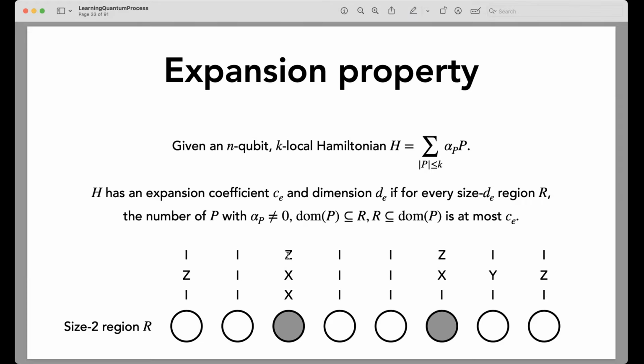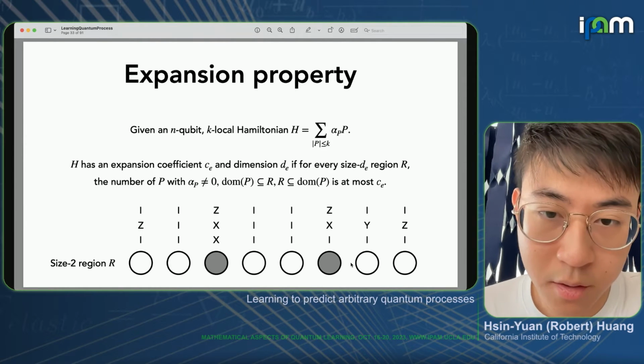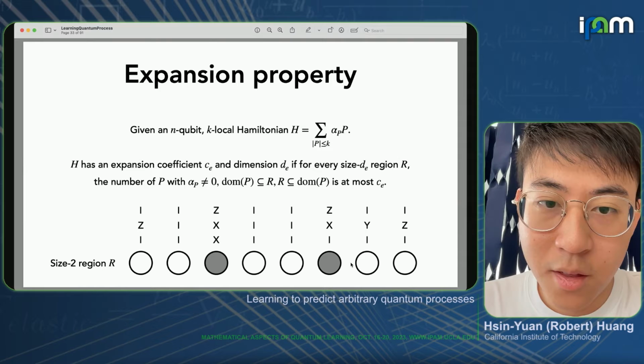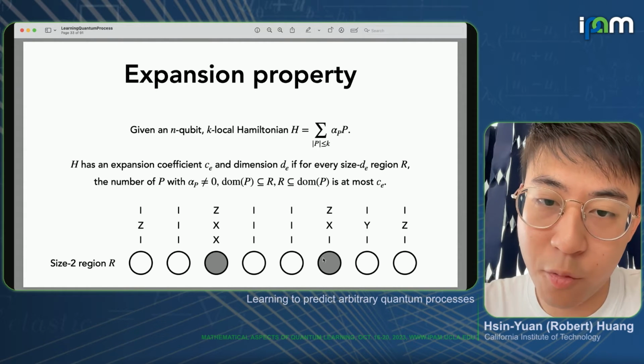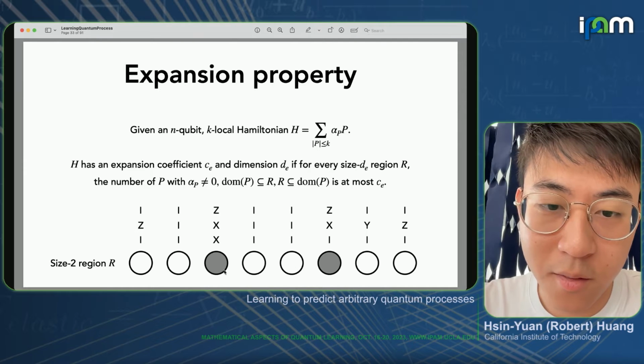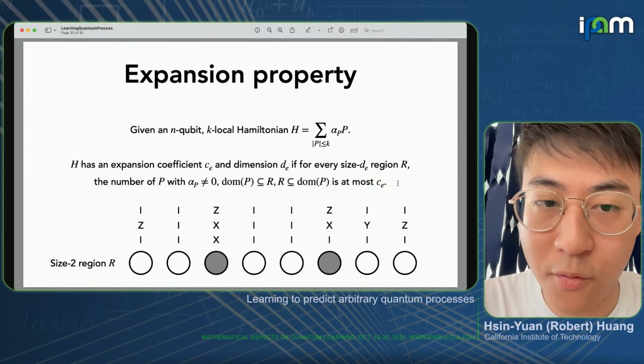Another one is, say, ZZ, because the domain is exactly equal to R. Or another Pauli term, like Z, X, X, Y, Z, which fully covers the set R, would also be counted. So essentially these three Pauli terms would all be counted, and that would be going into this coefficient CE.